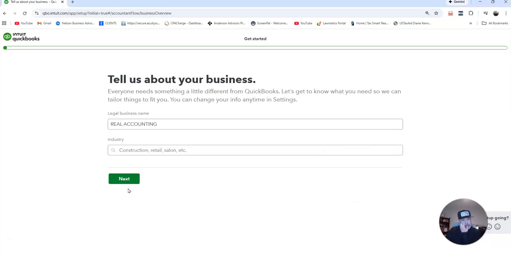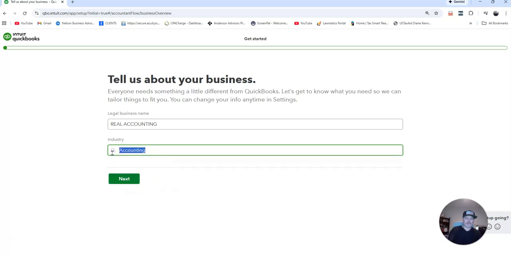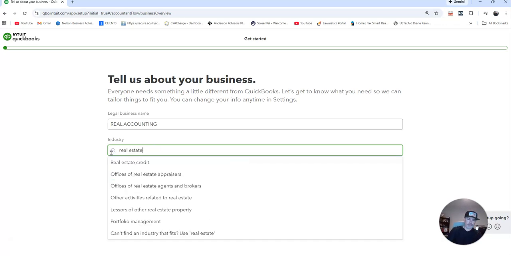So you're going to click the start button, and then you're going to put in your legal name of your business, and then you're going to put in your industry. So you're going to make it anything that's related to the services that you're providing. So you want to just type in here what you think is going to fit for you guys.